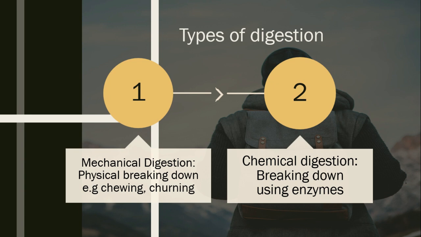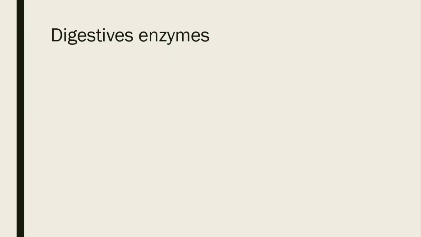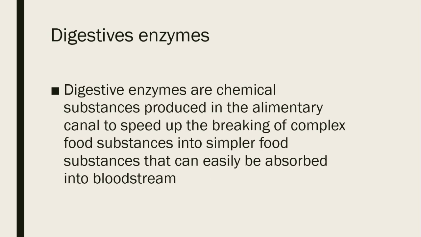Types of digestion. We have mechanical digestion, which is the physical breaking down and involves chewing and churning. Another one is chemical digestion, which is breaking down using enzymes. When we say digestive enzymes, they are chemical substances produced in the alimentary canal to speed up the breaking of complex food substances into simpler food substances that can easily be absorbed into the bloodstream.